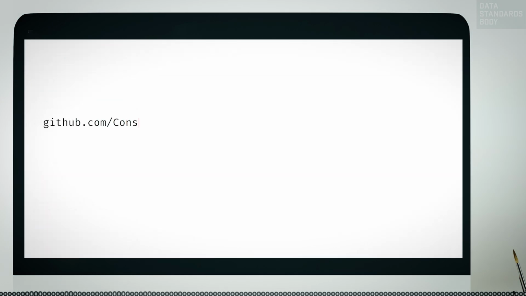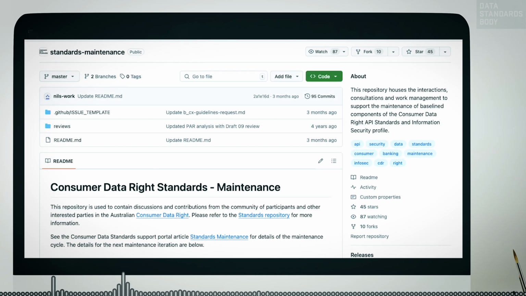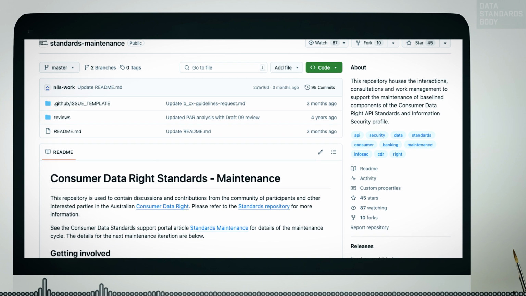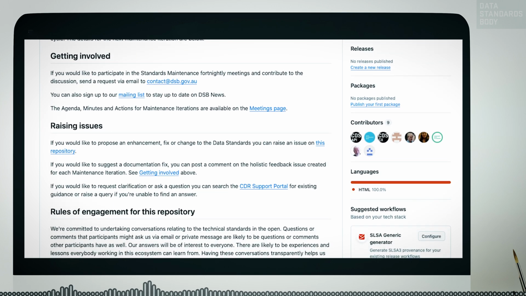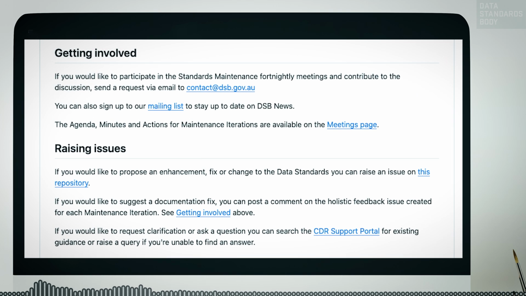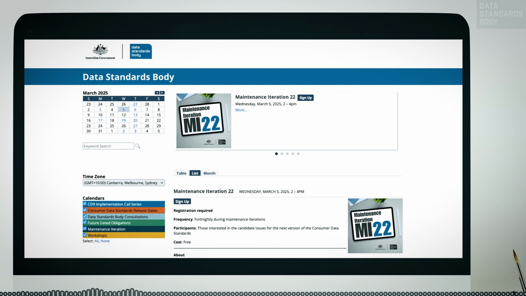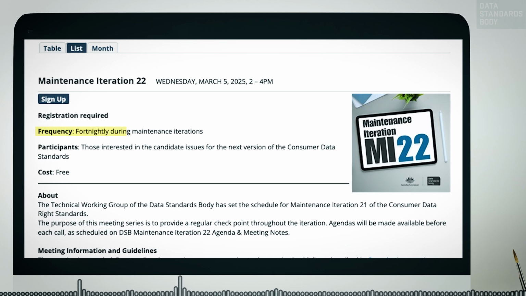The standards maintenance process facilitates the proposal of enhancements, corrections, or changes to the consumer data standards. This runs throughout the year, adjacent to the decision proposal consultations. To contribute to the maintenance iteration, request an invitation to the maintenance iteration call via contact@dsb.gov.au or sign up with the DSB calendar. MI calls are held every 2 weeks on a Wednesday.